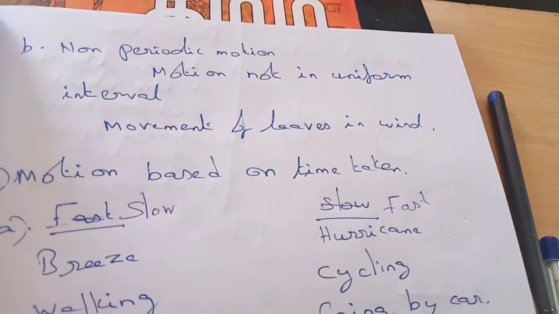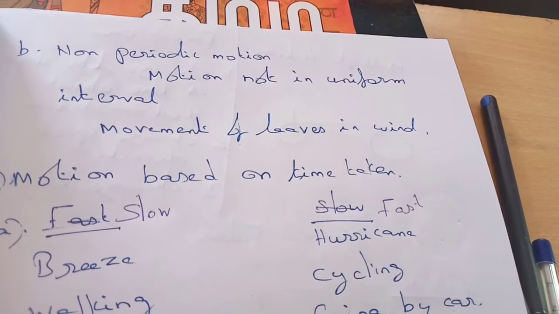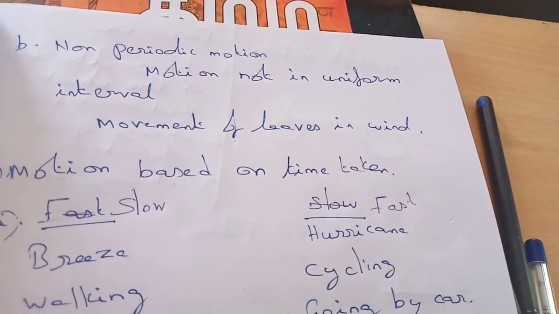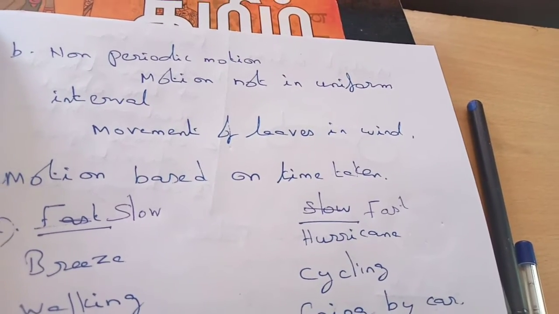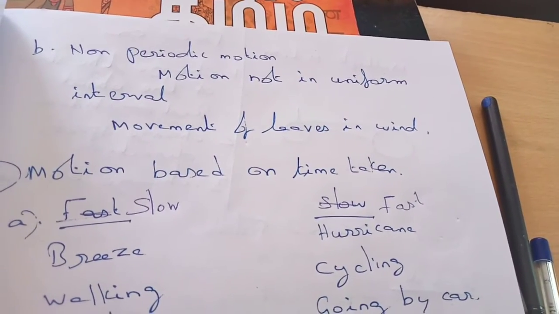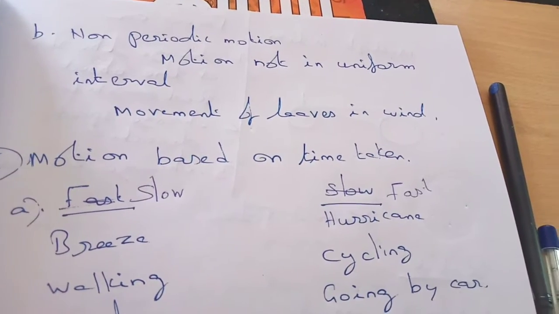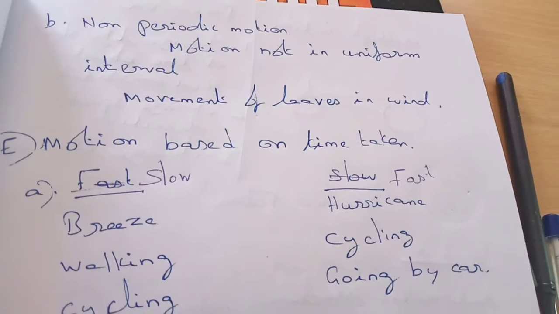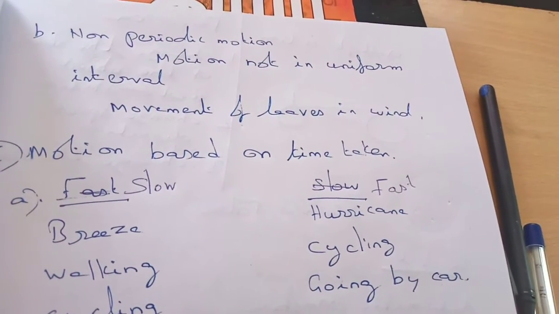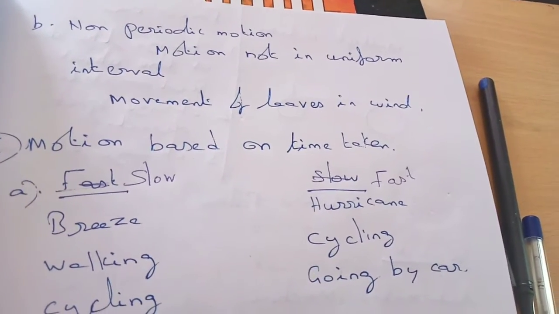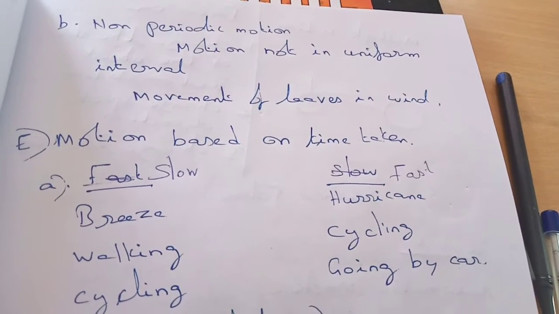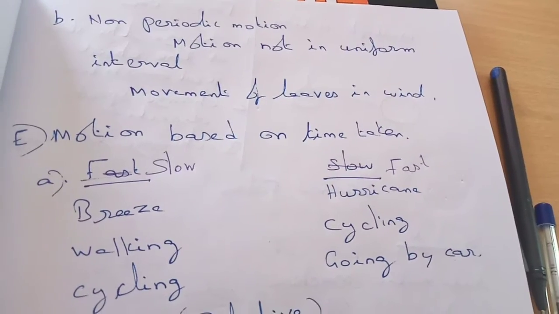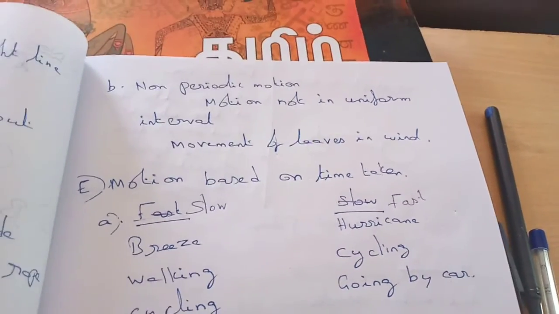Non-periodic motion: this motion does not occur in uniform intervals. There is no particular time duration between 2 occurrences of that motion. That is called non-periodic motion. For example, movement of leaves in wind. Also, if someone asks for the restroom in our class, and someone gets in after some time, that may happen at any time. There is no particular duration between their getting in and out of the classroom. So these movements are non-periodic motions.